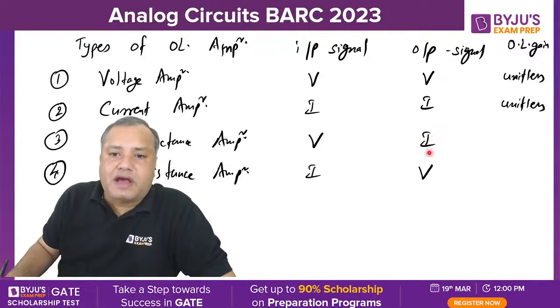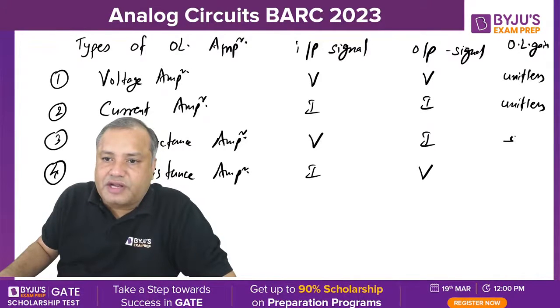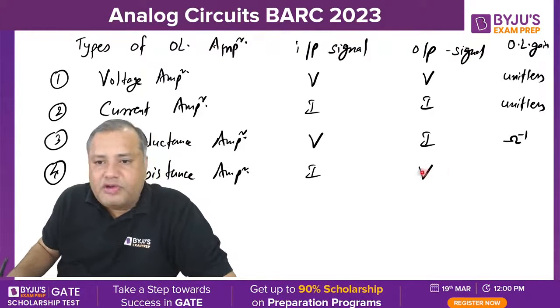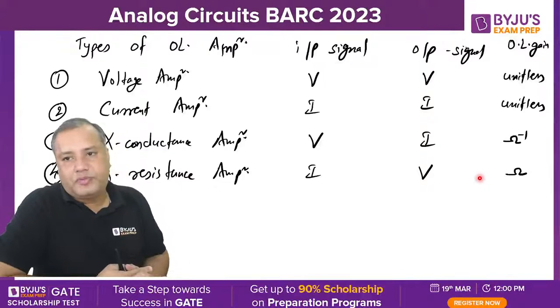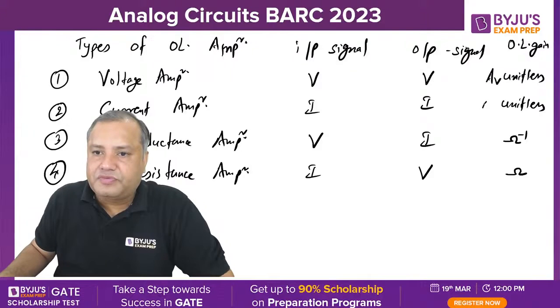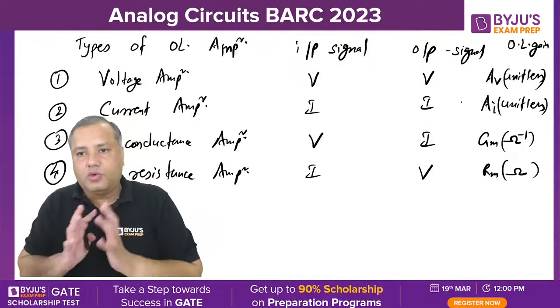When you are dividing current by voltage, you will get conductance. The unit of conductance is ohm inverse. And when you divide voltage upon current, that is output upon input, you will get resistance. The unit of resistance will be ohms. So students, these are the open loop gains. In notation format, you can write them as AV, AI, GM and RM. So this is the scenario with open loop gain.